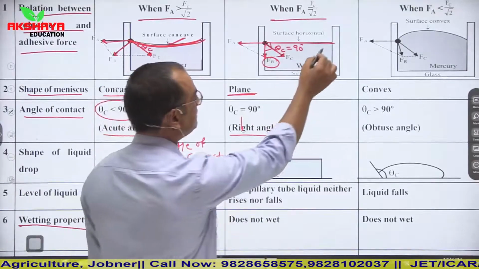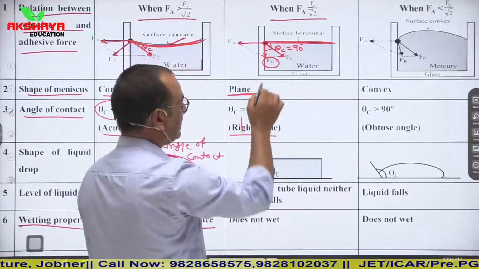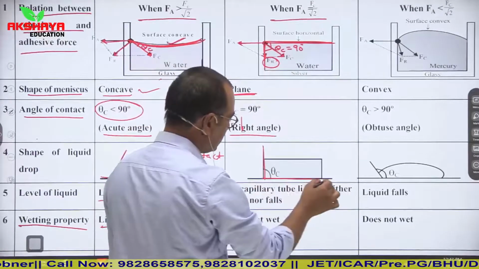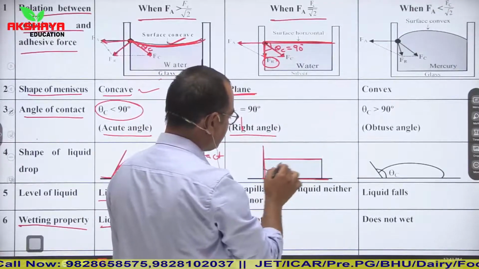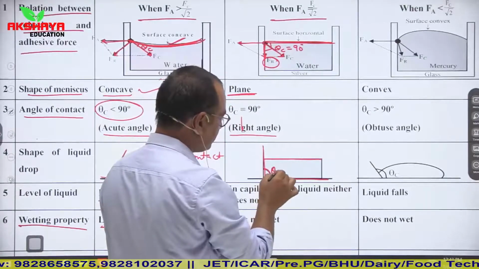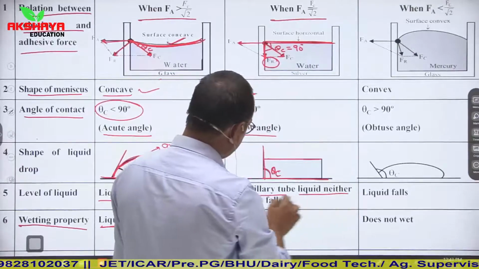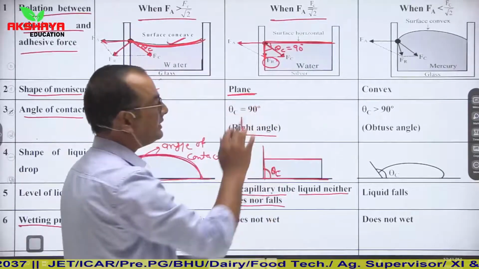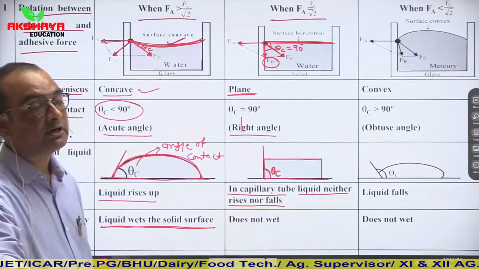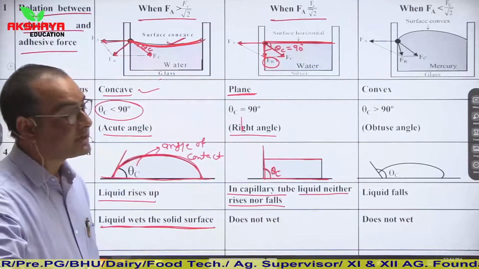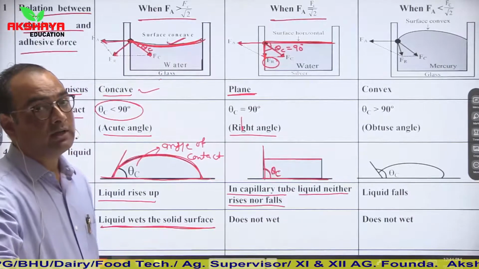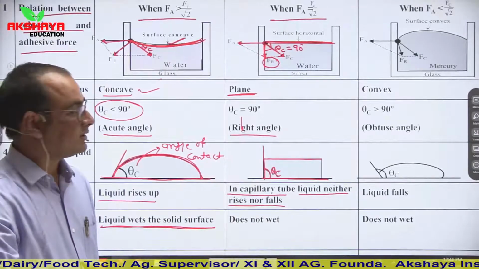And in this condition, see, this is the surface. If we draw the angle, then this is the angle. So here, this is the representation of this drop. In a capillary tube, the liquid neither rises nor falls. So when Fa becomes equal to Fc upon root 2, there is no change in the level of water or liquid.